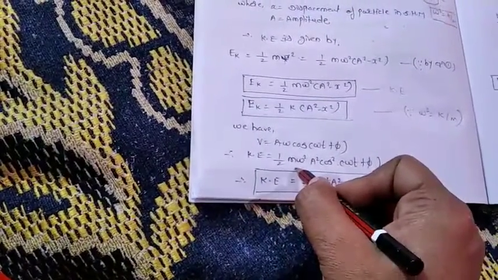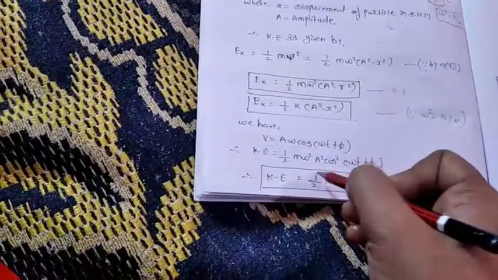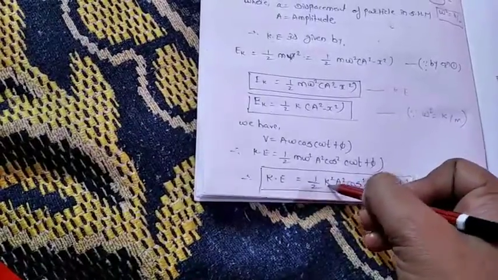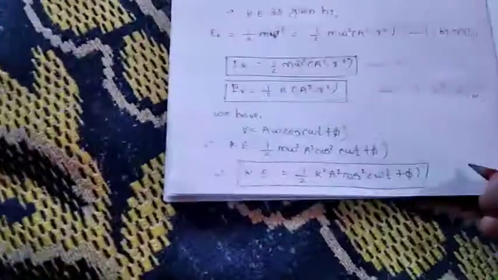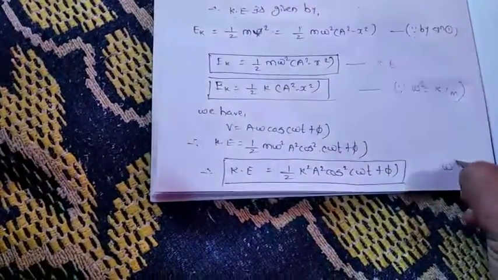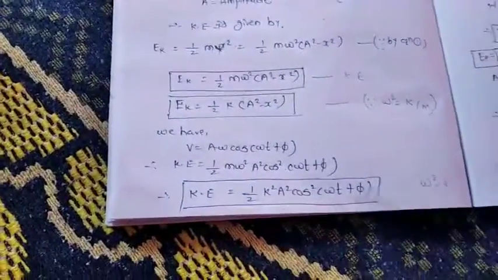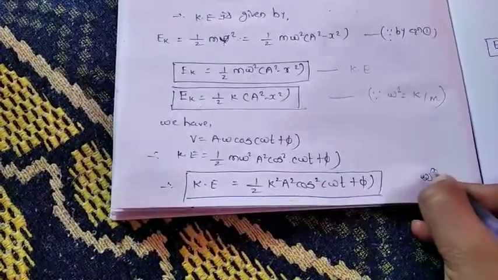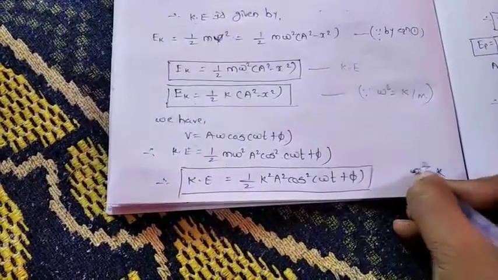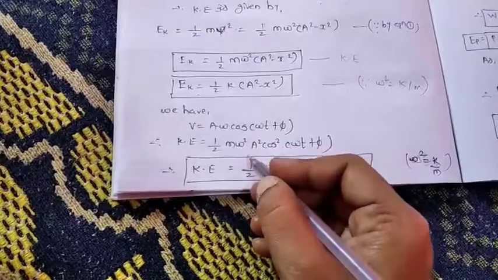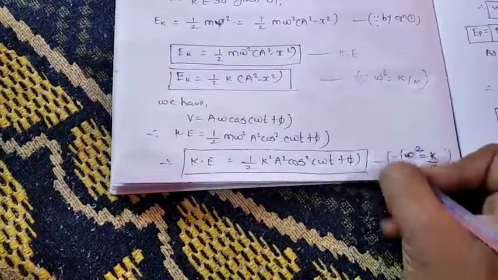Instead of omega square we can write k by m. Again use this formula, it is 1 by 2 k a square cos square of omega t plus phi. Again I have used omega square is equal to k by m here, so this m will get cancelled and we have k only. So this is the other formula.